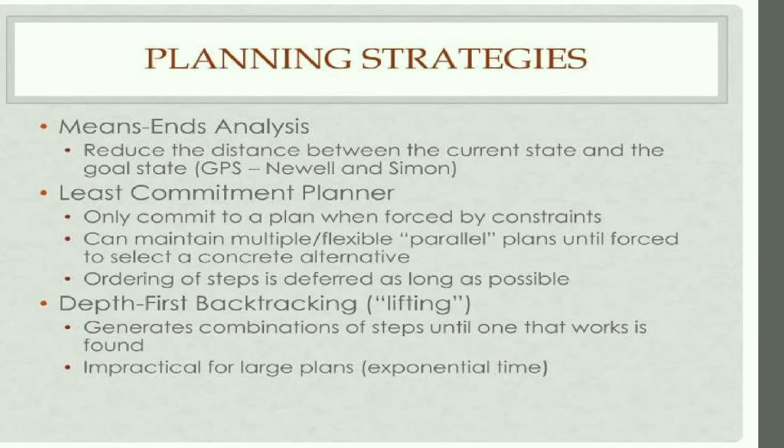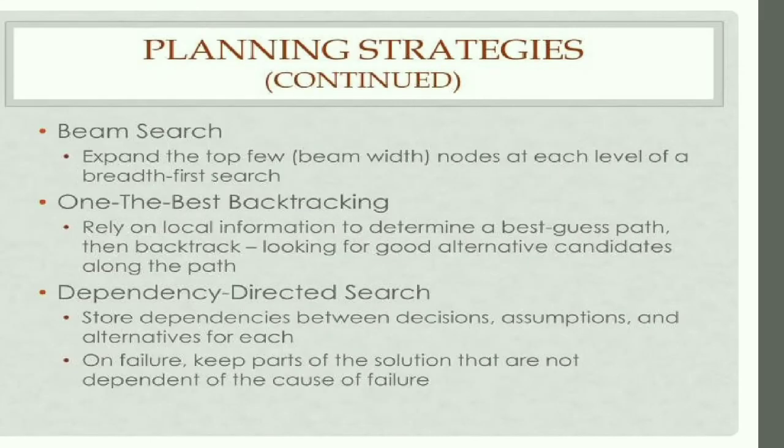Depth first backtracking generates combinations of steps until one that works is found. Impractical for large plans. Beam search. Expand the top few nodes at each level of a breadth first search. Best first backtracking. Rely on local information to determine the best guess path. Then backtrack looking for good alternative candidates along the path.